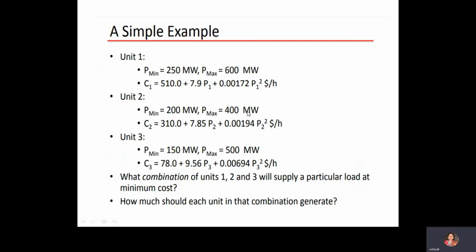Units 1 and 2 total 600 plus 400, 1000, plus 500, 1500. So if you add units 1, 2, and 3, it is 1500 megawatt of generation. If you add units 1 and 2, it is 1000 megawatt.